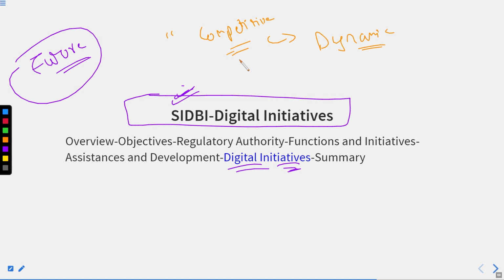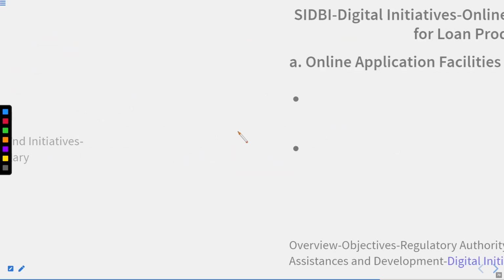If you are not doing so, you will be kicked out of the market. So in order to make the MSME efficient enough to survive this competitive market, SIDBI helps them with digital initiatives. And what were these initiatives? Let's have a look at them.